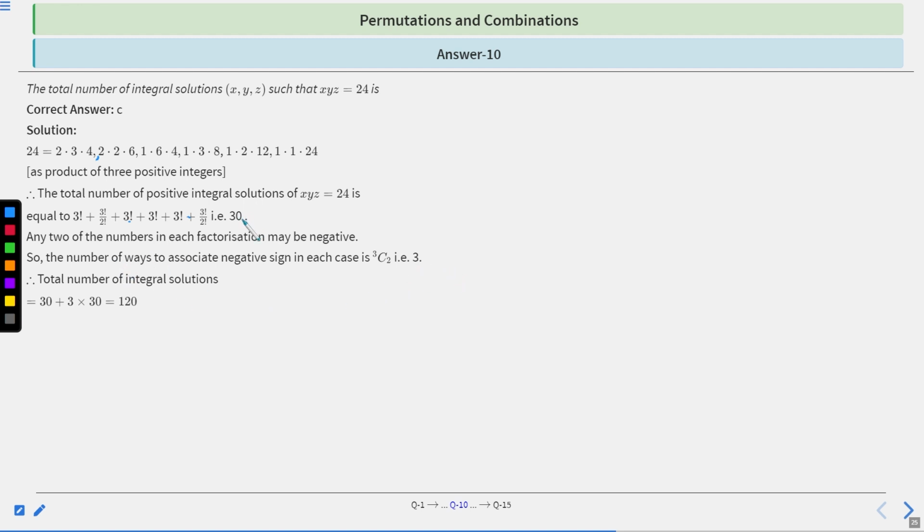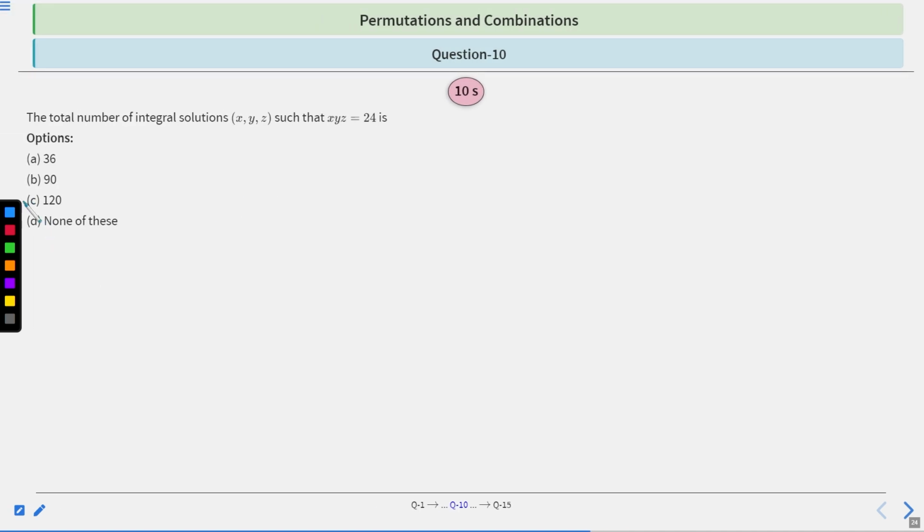So the total number of ways is 30 plus 3 into 30, right? 30 is when all are positive, and 3 into 30 is when two are negative. So the total number of ways is 120. Clear? So I think option C is the right choice, 120.